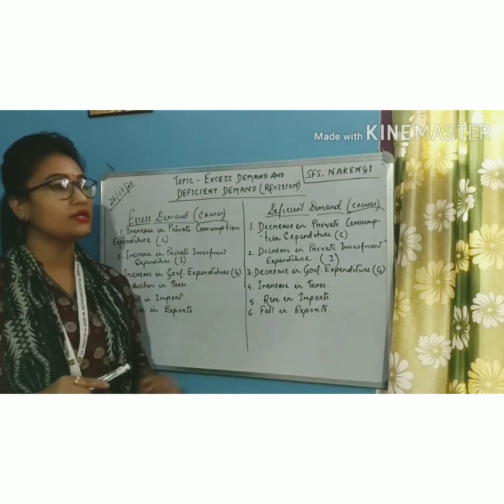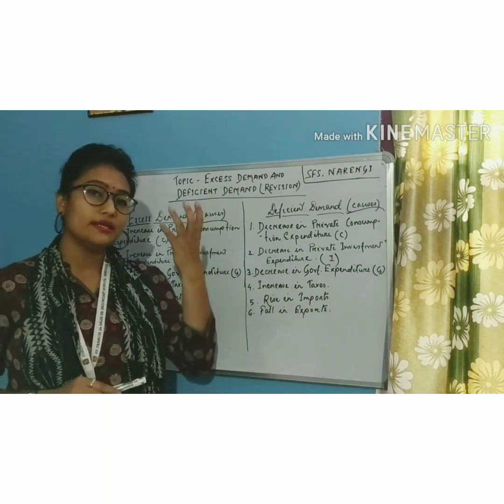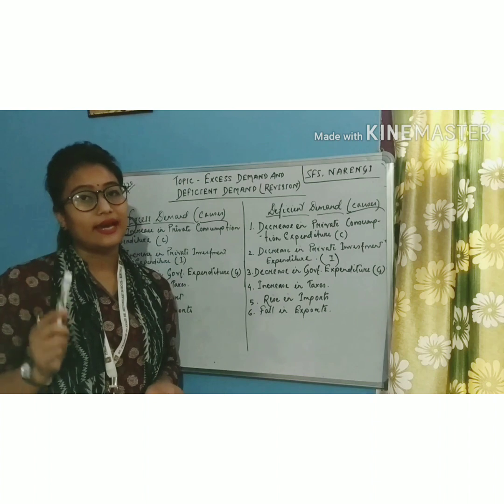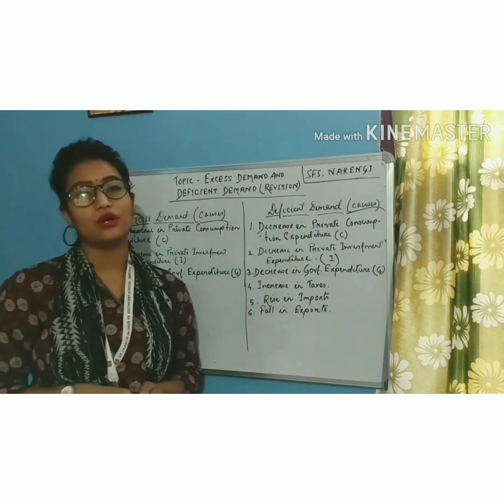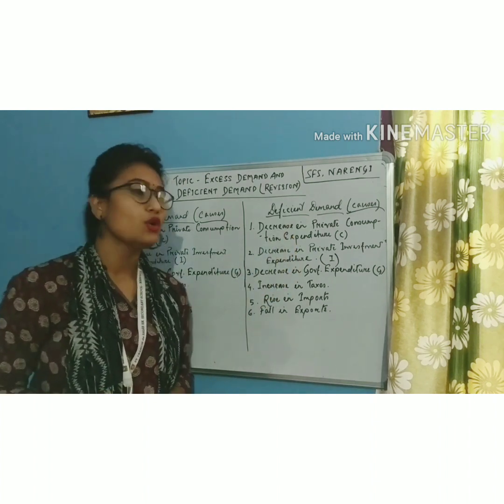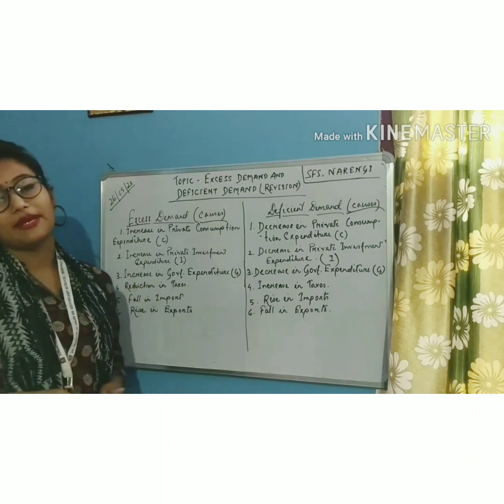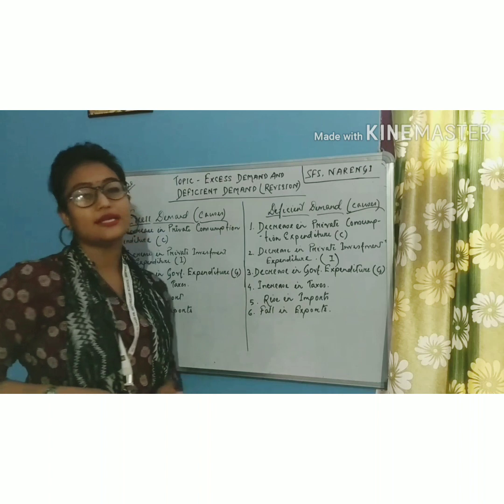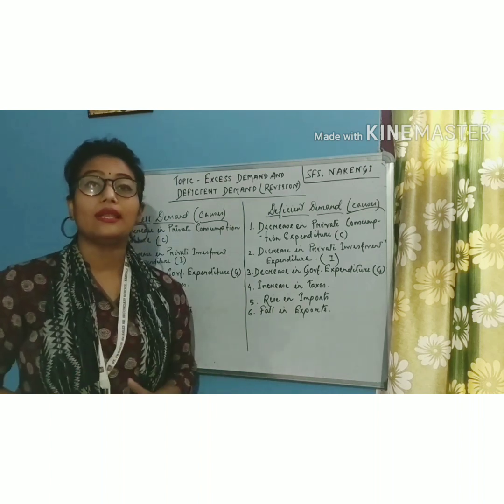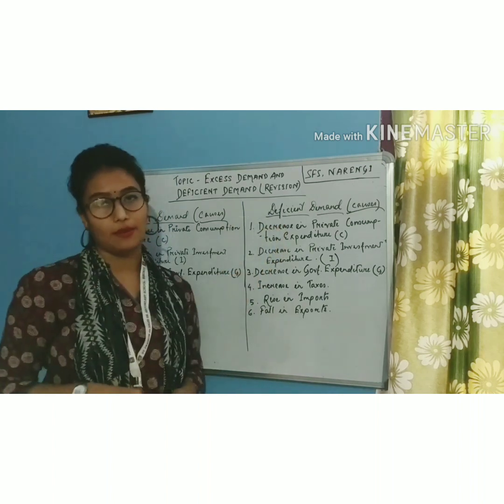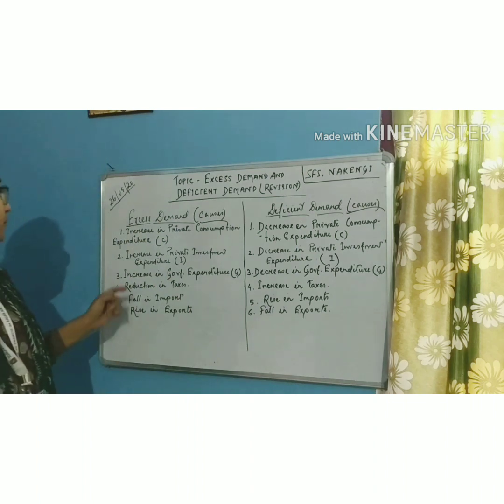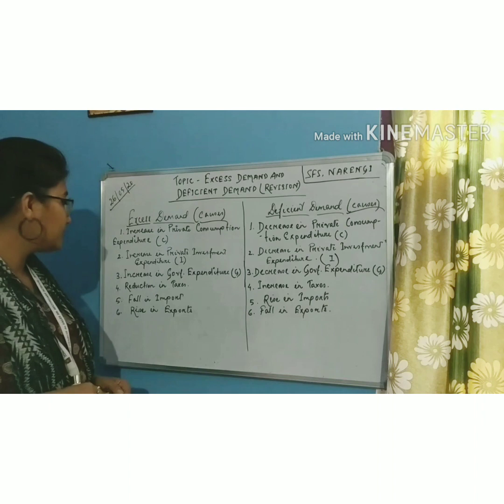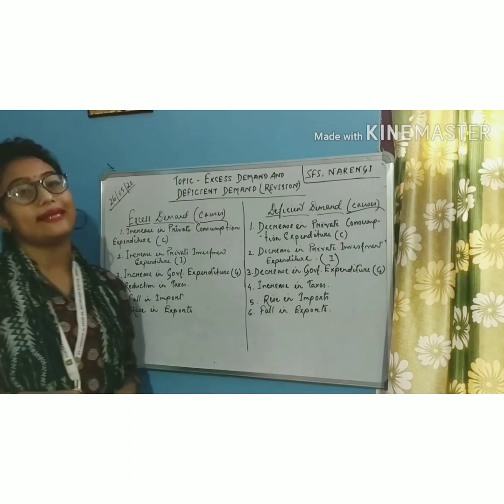On the other hand, students, when the government thinks that it should decrease its expenditure, then this will lead to a situation of deficient demand. So an increase in government expenditure will lead to excess demand, and a decrease in government expenditure will lead to deficient demand. The fourth cause behind the occurrence of excess demand is reduction in taxes.